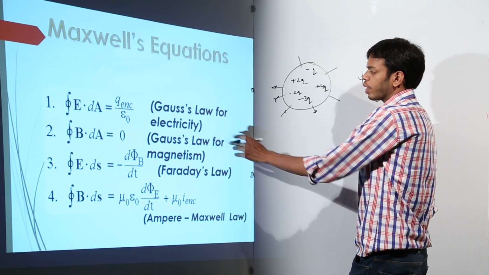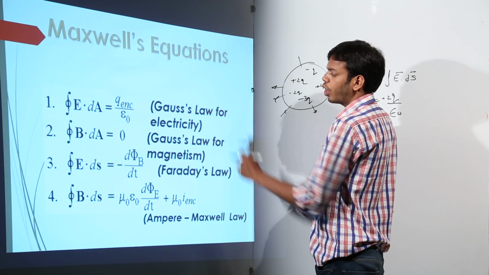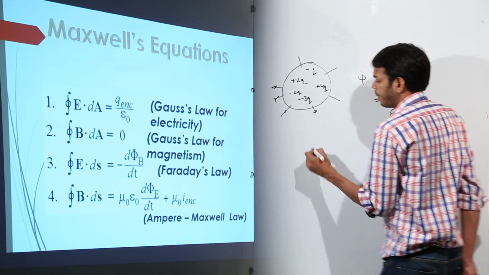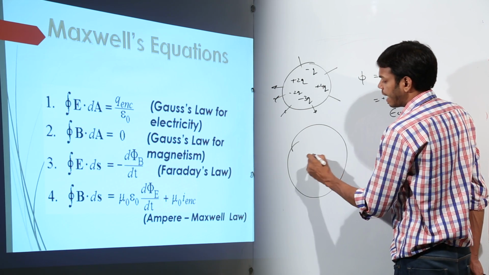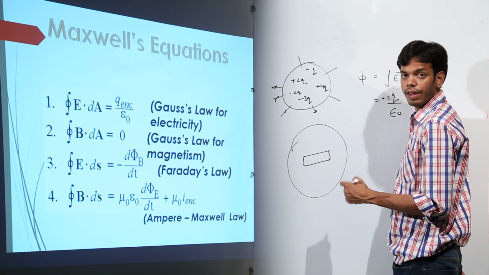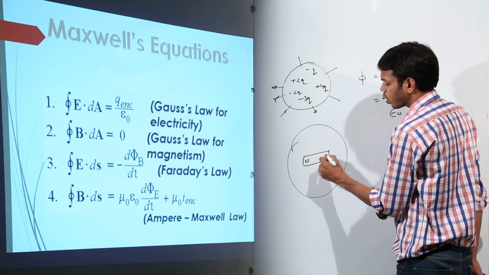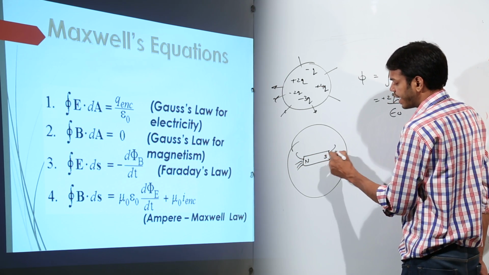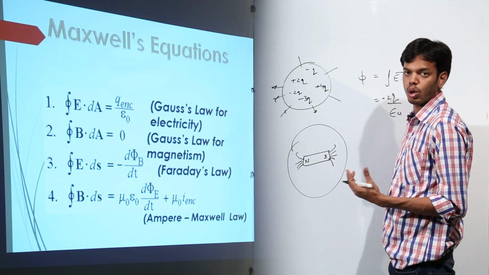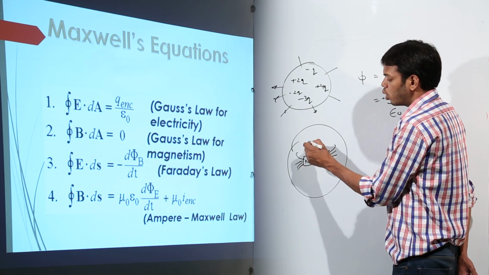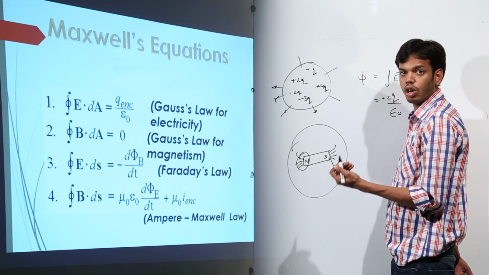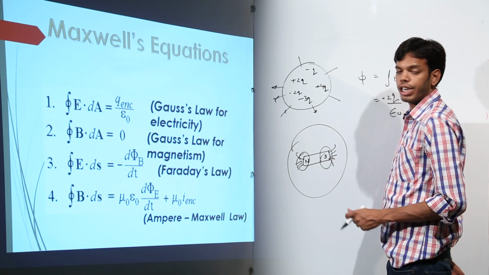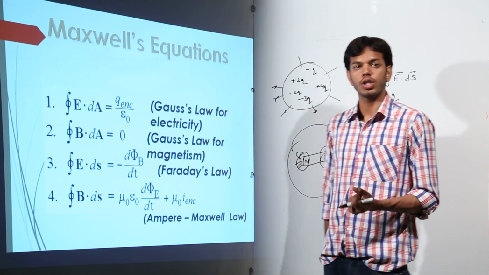That is why Gauss law for magnetism is B dot ds equal to 0. Why? In magnetism, we never have monopoles. We always have two poles, that is north and south. So whatever lines are coming out of one pole will be coming inside the other pole. In other terms, the pole strength of the north pole will be equal to the pole strength of the south pole, but opposite in sign.